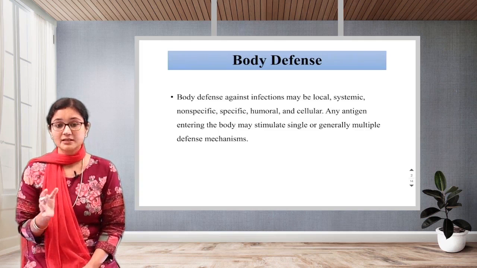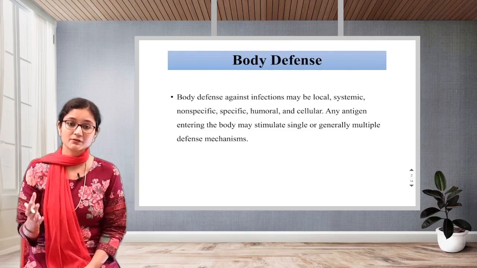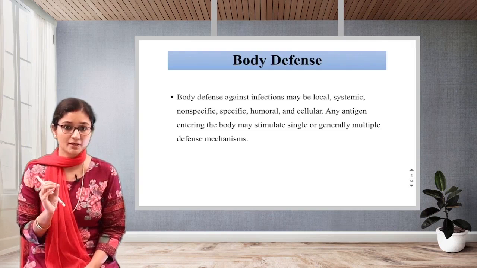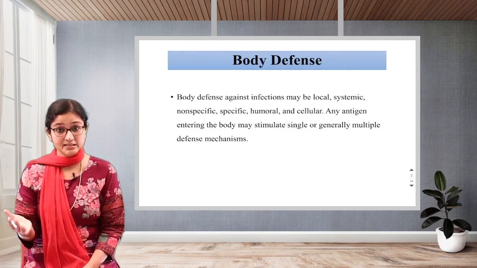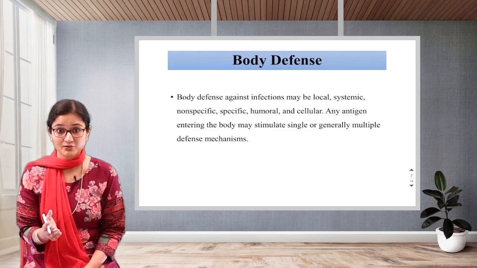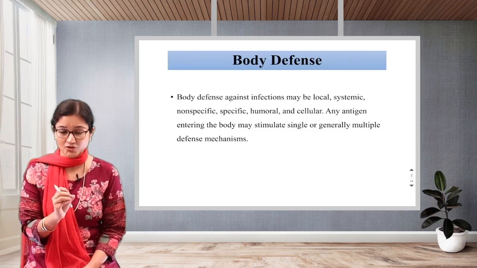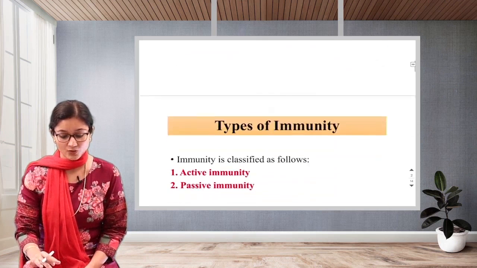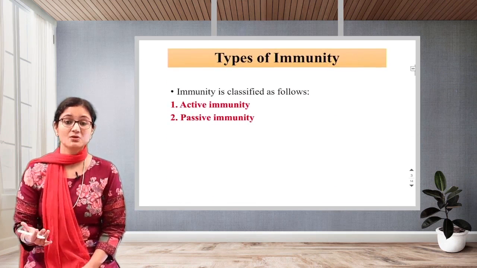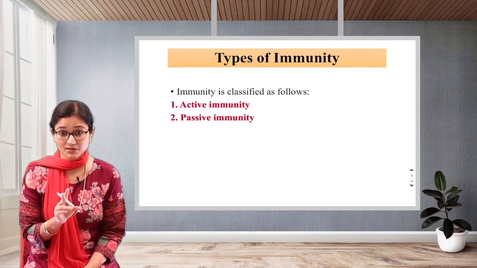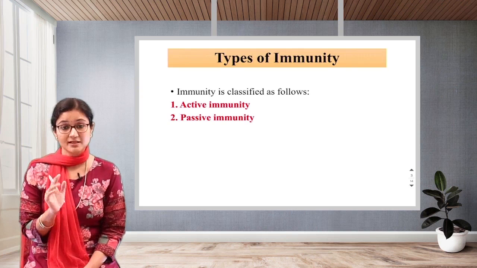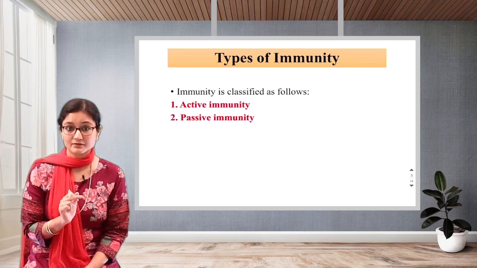Now here in FON, we are only going to see a very small part about body defense, immunization and immunity. In detail, you are going to study it in microbiology. We are going to study in short. So let us understand what the types of immunity are. There are mainly two types of immunity. One is active and the second one is passive immunity.